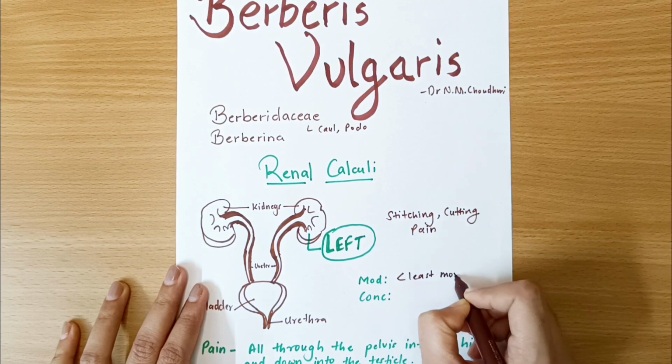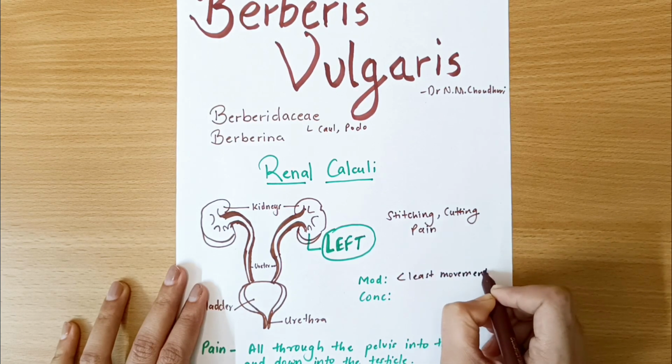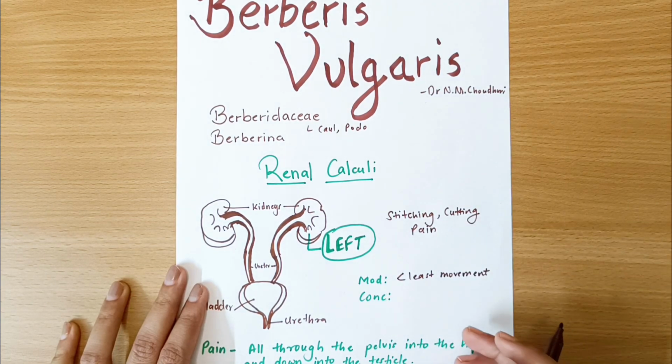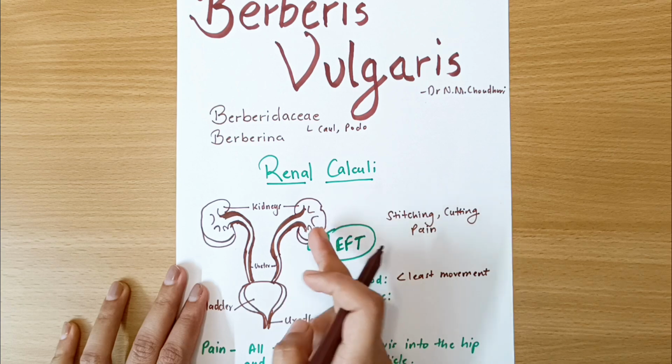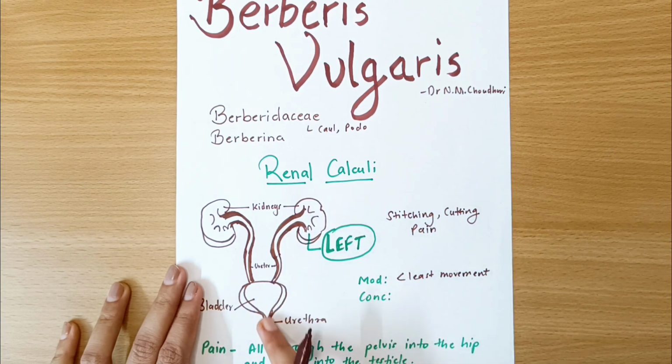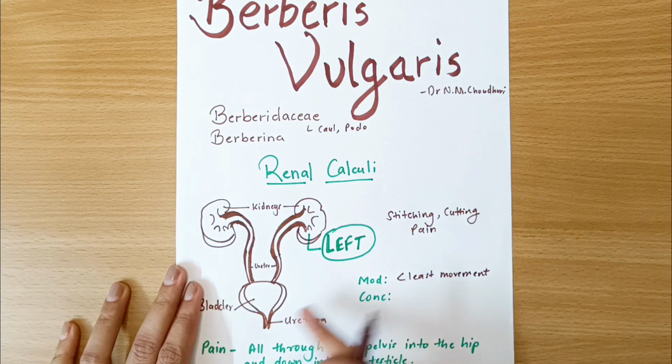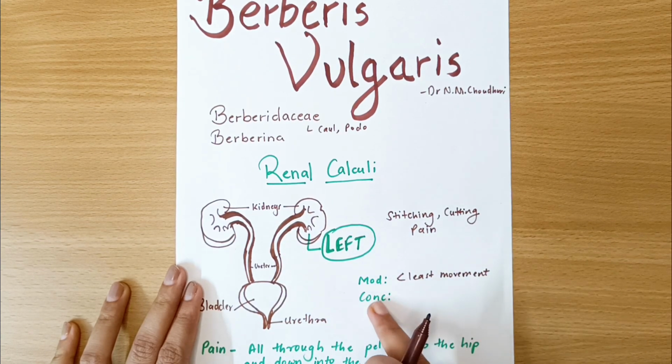It will be aggravated on least movement, and the extension of the pain will be that it will start in the kidneys, it will go into the ureter, then into the bladder, and then into the urethra. So it will travel all along the course of the urine. This pain will be there all along the course of the urine. Okay, and what will be the concomitant?